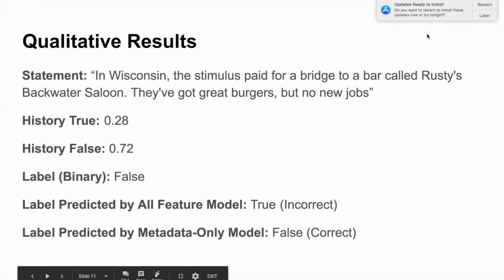Here's an example where logistic regression with only the metadata was correct, but logistic regression with all features was incorrect. The speaker had a history of 28% true statements and 72% false statements, so we would predict correctly that this was essentially false given only the history. However, if you or I looked at the statement and had to guess, it sounds like it could go either way. In fact, if just given the statement, I would probably believe it were true since the wording is pretty normal and there's nothing outrageous about it. Hence, the sentence feature part may have thought this way too and pulled away the prediction from being false.